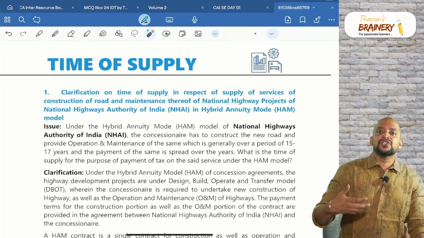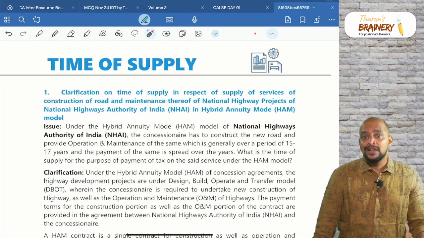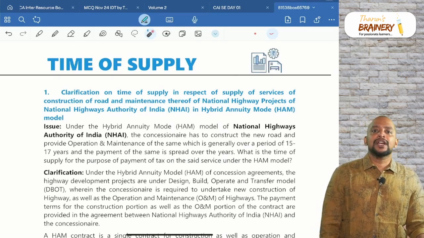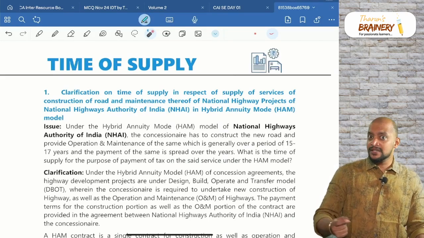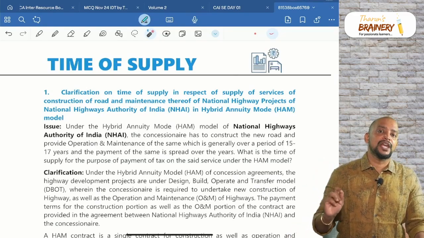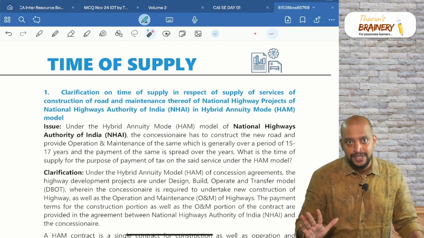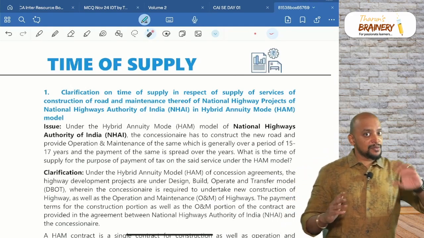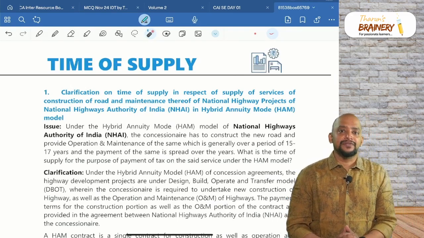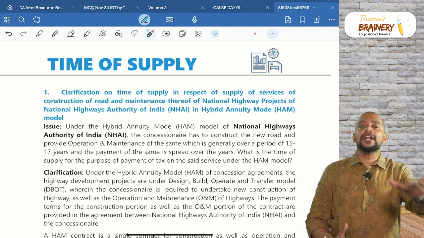A service which takes more than 3 months to complete and involves periodic payment obligations is known as a continuous supply of service, which means it should take more than 3 months and there should be installments also.